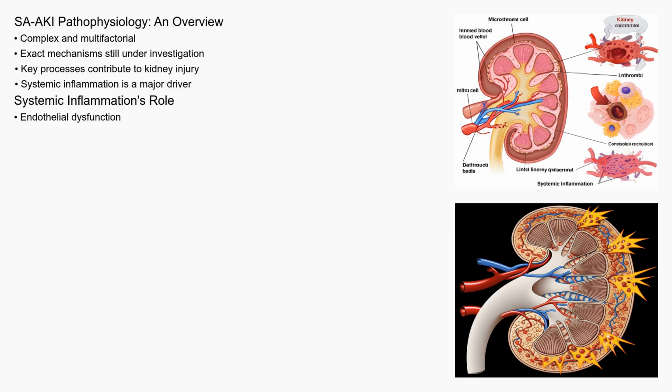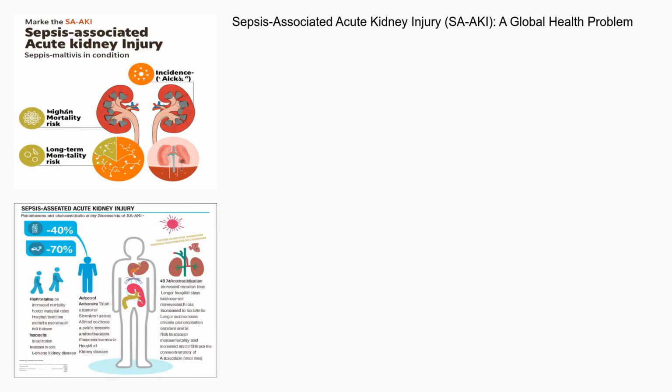On top of this, sepsis often leads to hypotension, or low blood pressure, further compromising kidney perfusion. Some pathogens release toxins that directly injure the kidneys. These factors combine to disrupt the kidney's ability to filter waste and maintain fluid and electrolyte balance, ultimately resulting in acute kidney injury. Sepsis is a significant global health problem, and SAKI is a common and serious complication.